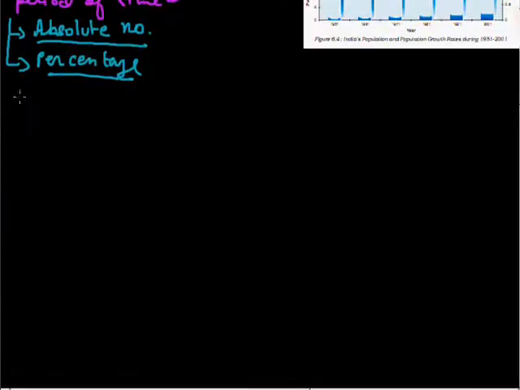In population growth, two other things come, and these are the birth rate and death rate. Well, let me explain birth rate.